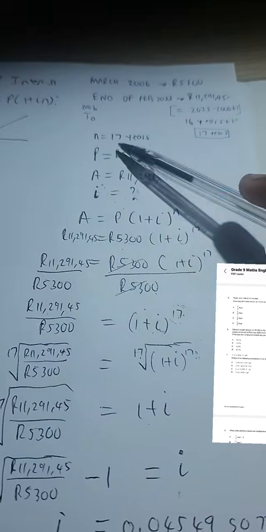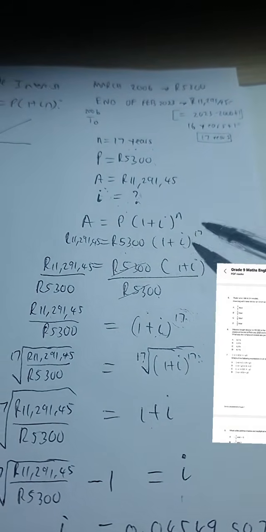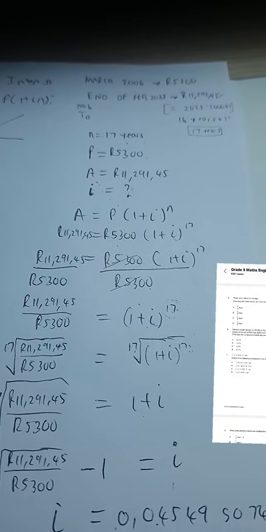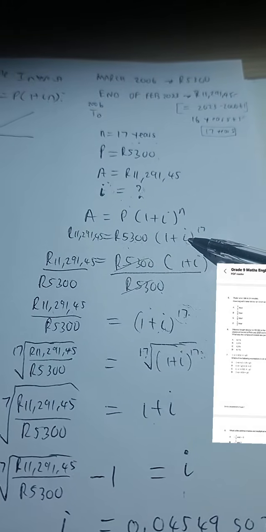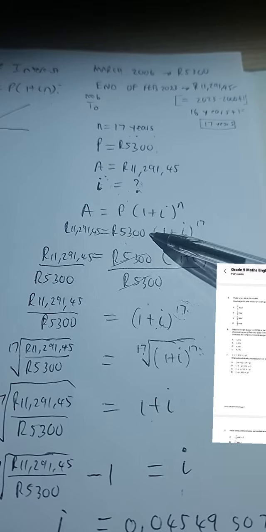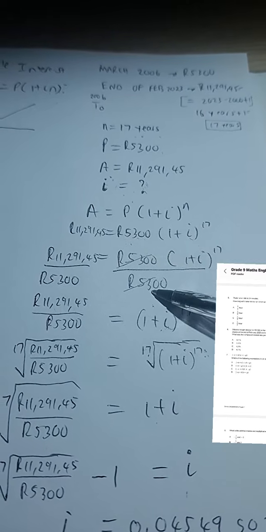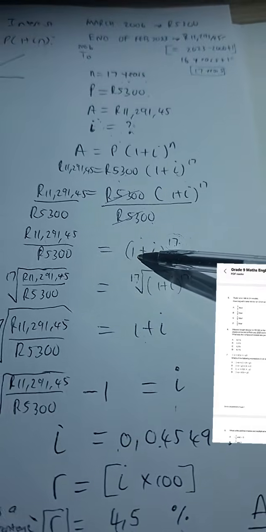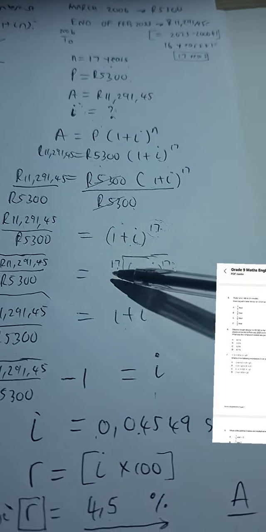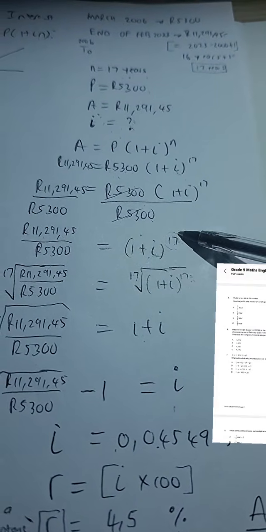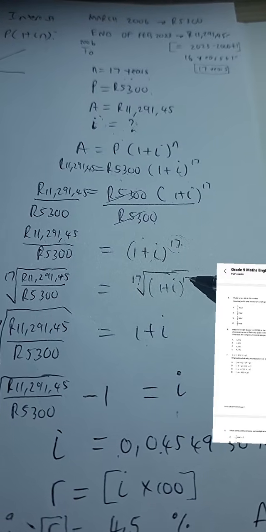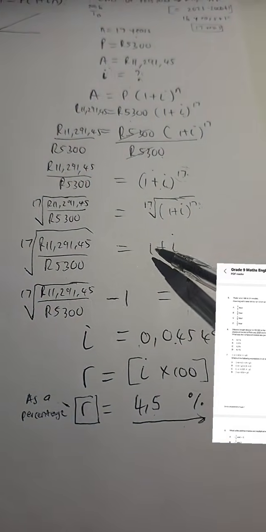Then we substitute the N, and then of course we're finding I here. And as I said, guys, if you want to find I, then you are going to be eliminating the 5,300, which is multiplied to that. You divide by 5,300 both sides. Then after that, you take the 17th root to get rid of the 17. You do that both sides.